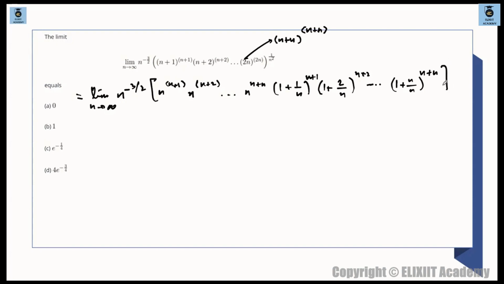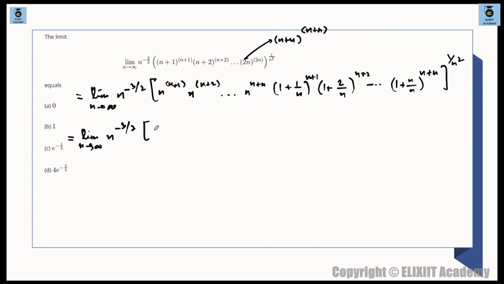ठीक है? Such kind of basic chalakis will be done. तो ये आपको पकड़ना है. So whole raised to the power of 1 by n square. So now what can we do from here is limit n tends to infinity. ठीक है? So we have taken out this thing, all sort of n's over here. So we are having n to the power of minus 3 by 2.